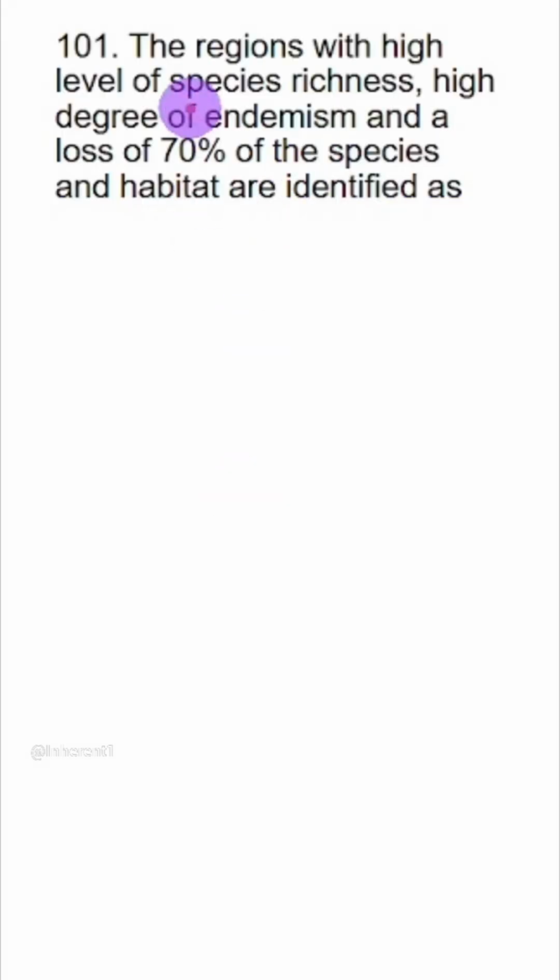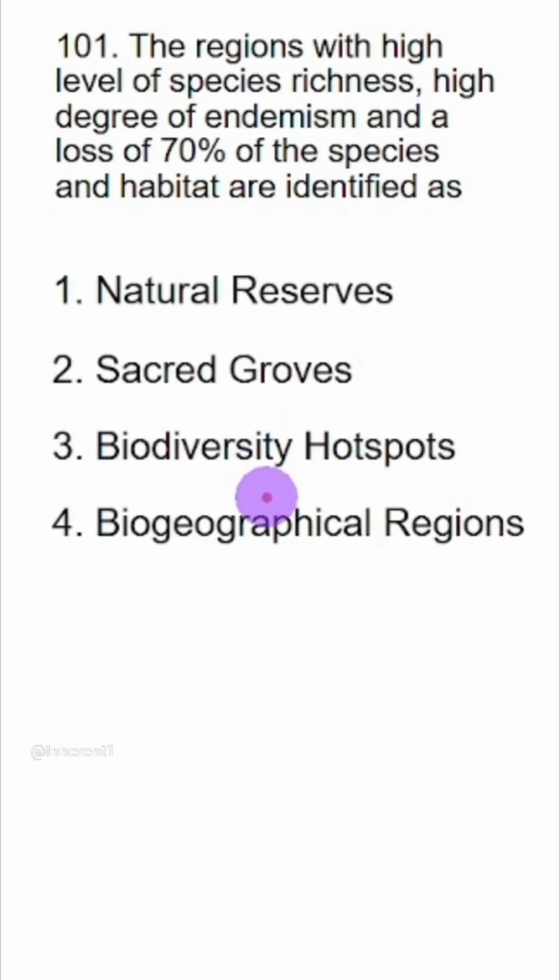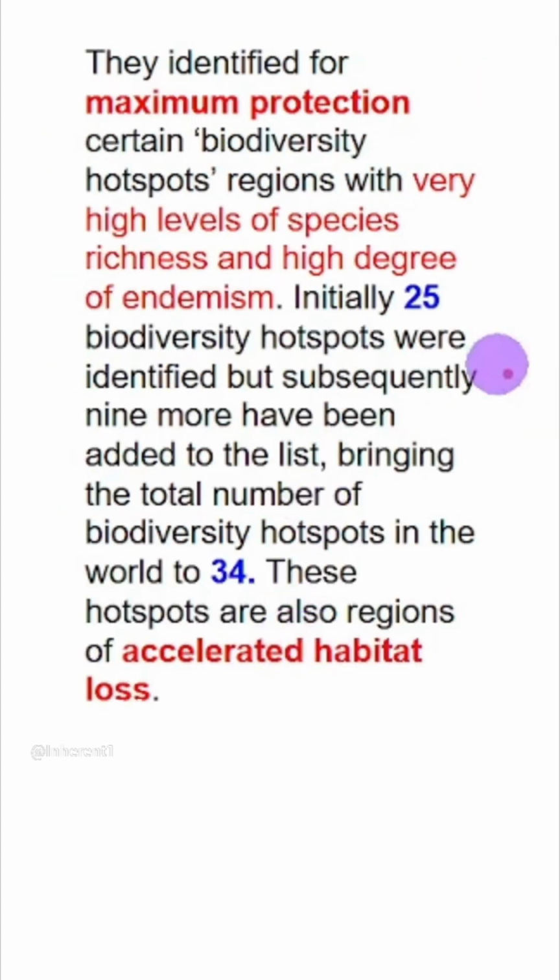First question. The regions with high levels of species richness, high degree of endemism, and loss of 70% of the species and habitat are identified as biodiversity hotspots. Option 3 is the answer. So what you have to remember is this whole statement. Every word is a keyword related to biodiversity hotspots. In addition, there are a few numbers. Initially, 25 biodiversity hotspots were identified throughout the world, and now the number has increased by 9. So we have a total of 34 biodiversity hotspots in the world.